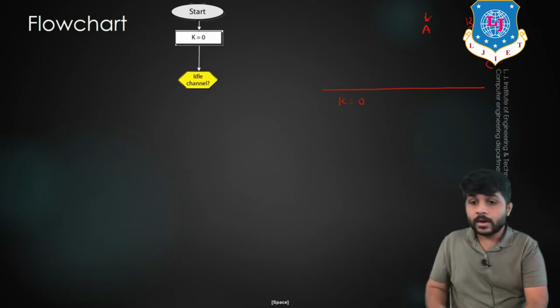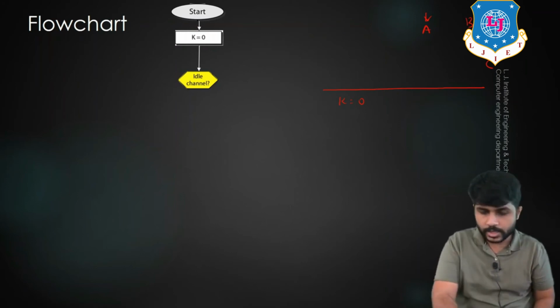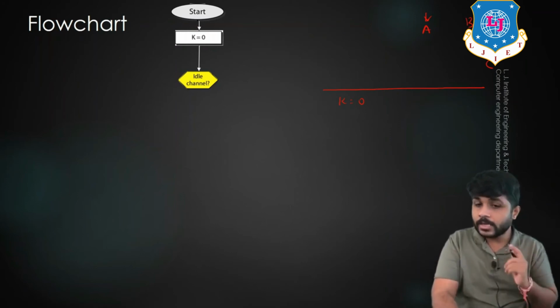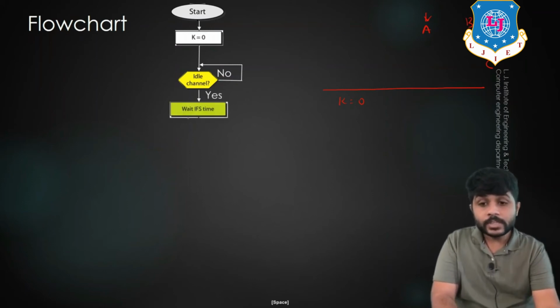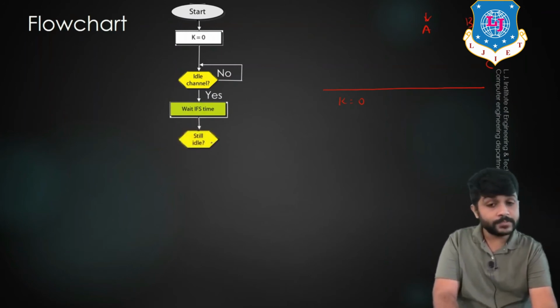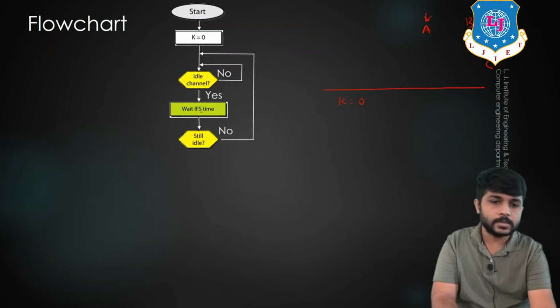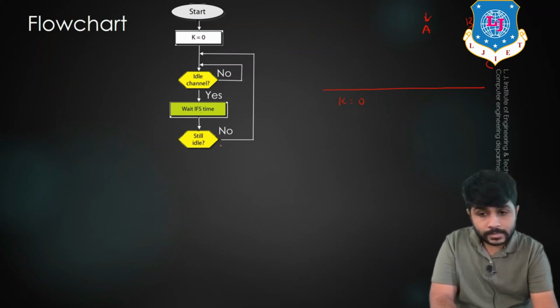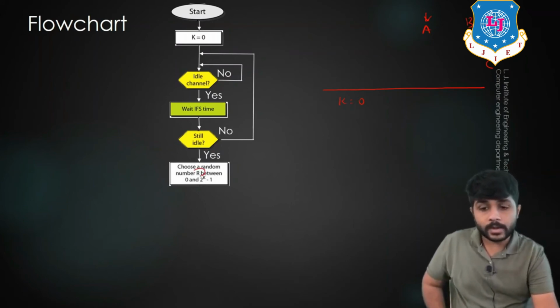Now A will sense the channel, because A wants to send data, so it will first sense the channel. You know that after sensing the channel, if the channel is busy, it will continuously sense the channel. If the channel is found idle, A will wait for some IFS time. After waiting for IFS time, if the channel is still not idle, it will continuously sense the channel until it becomes idle. After waiting for IFS time, if the channel is idle, it will wait for some R number of